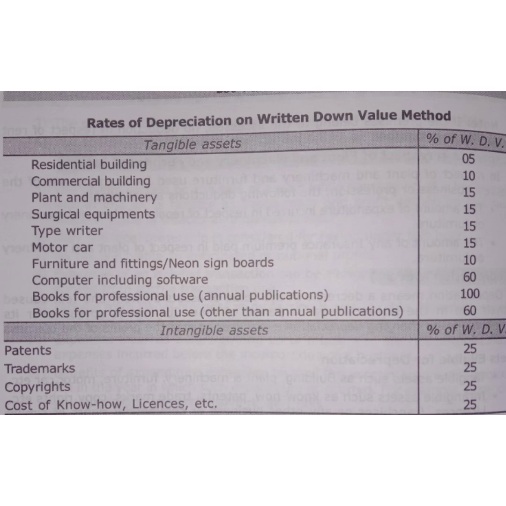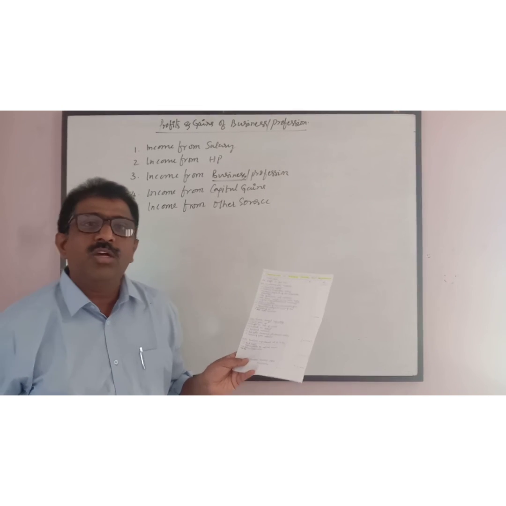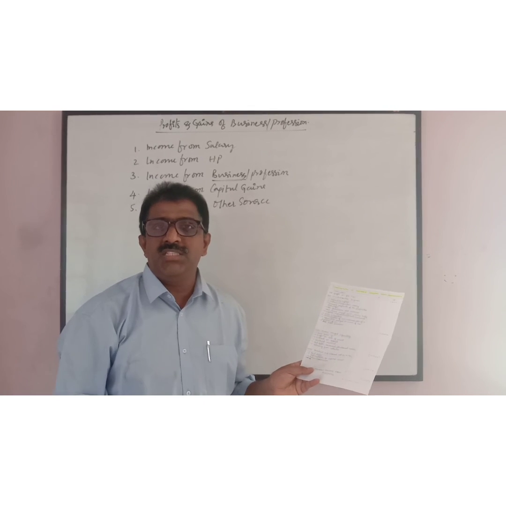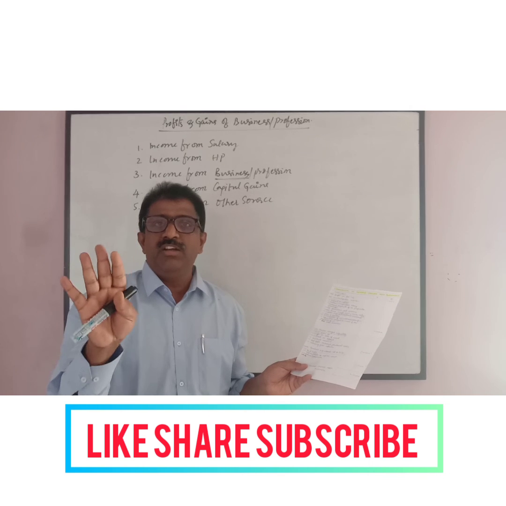Now you can see the chart also, which is given here, the depreciation chart. What are the various assets and how much depreciation should be provided in the act. So this is one simple format for working out the answers. If you are thorough with this particular format, you can easily work out the answers. In my next video, I am going to work out problems on income from business.